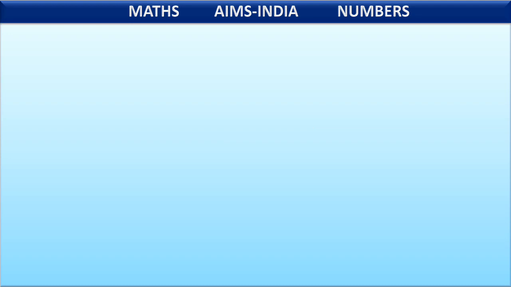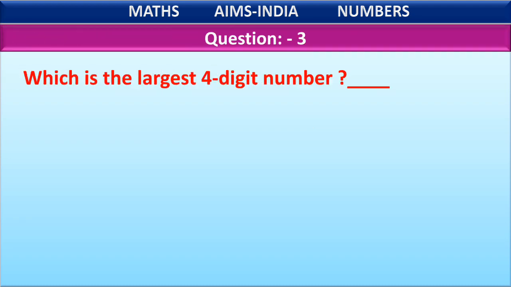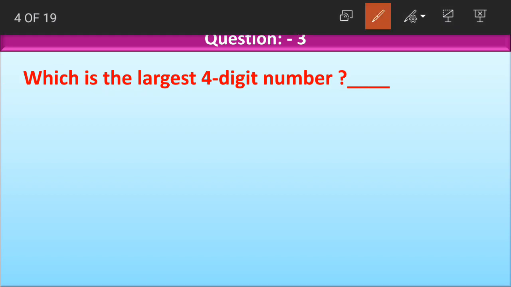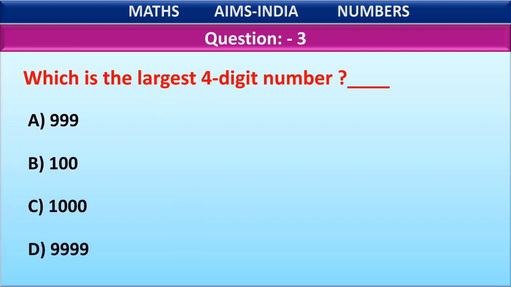Okay children, moving on to the next question. Which is the largest 4-digit number? Let's look at the options first. Option A is 999. Option B is 100. Option C is 1000. Option D is 9999. Again, if we use a little common sense, then we can eliminate two of these options here.